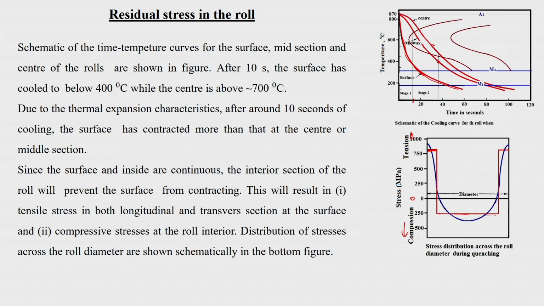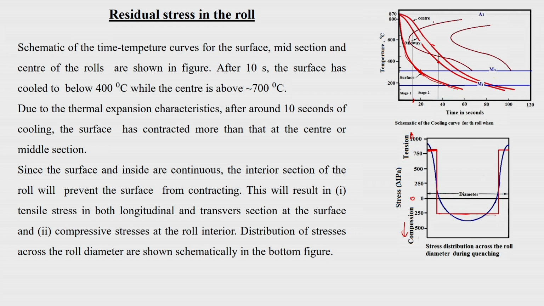Maybe within say 20 minutes, it has reached the martensitic start temperature. So it is going to transform to martensite, and maybe after 40 seconds, the surface is fully martensitic, 100% martensitic.